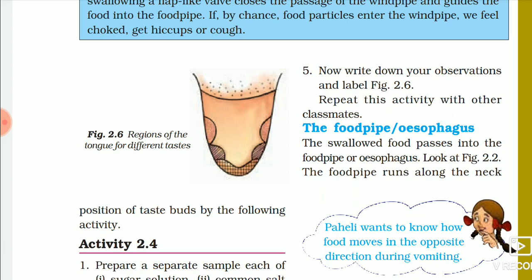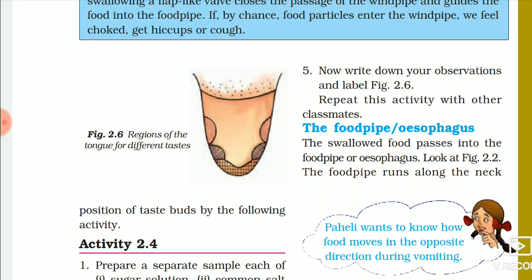Now when this food is being mixed with the saliva, parts of the starch present in the food get mixed with the saliva and get converted to sugars. So we can say digestion starts in the mouth itself. Here it gets mixed with the saliva.